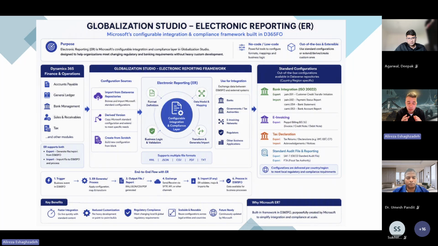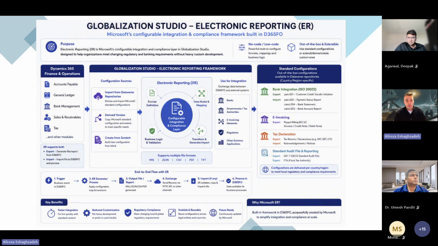As I mentioned, it's a tool used for integration purposes, for import of data or export of data. Exporting data can be a bank file, or a regulatory report such as SAF-T, for example tax transactions and ledger transactions, or it can be output management, for example business documents that you can export, or for import purposes.